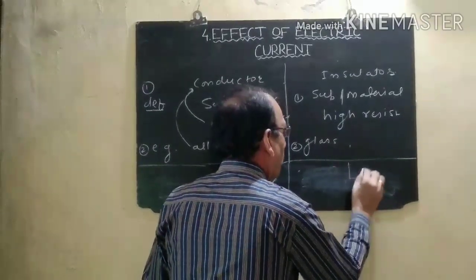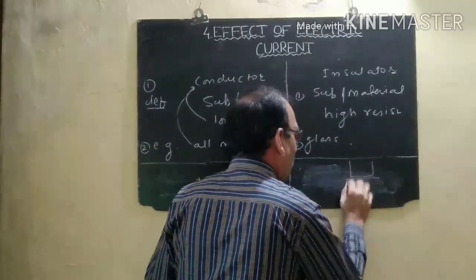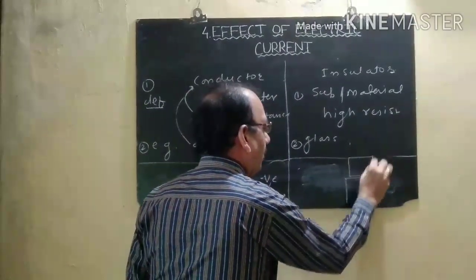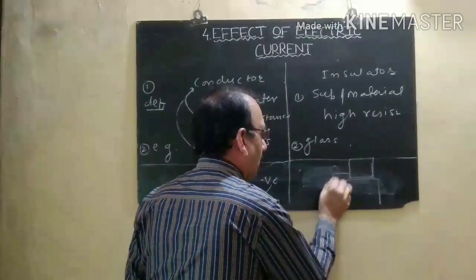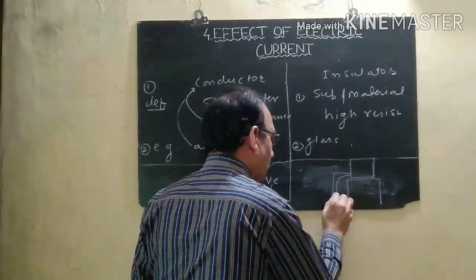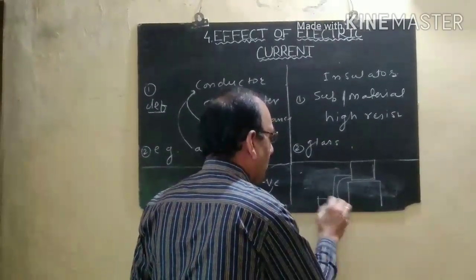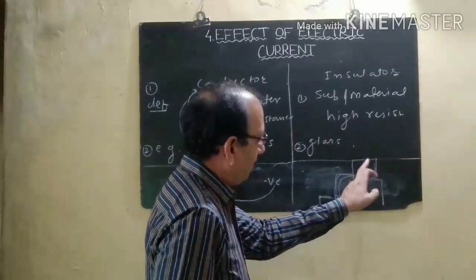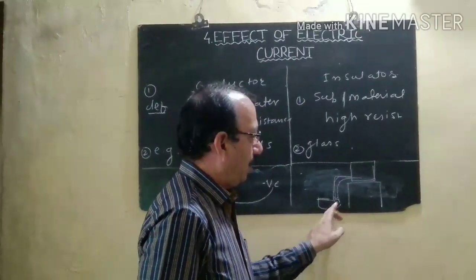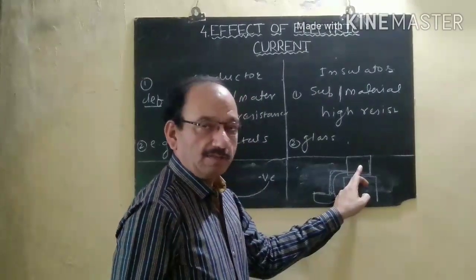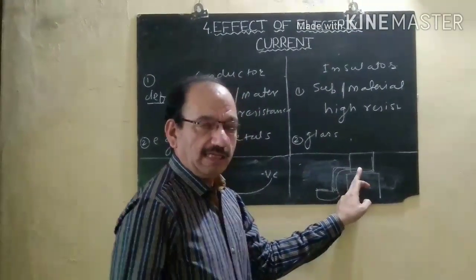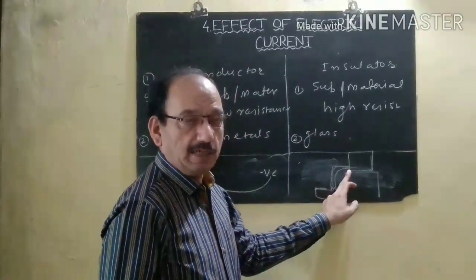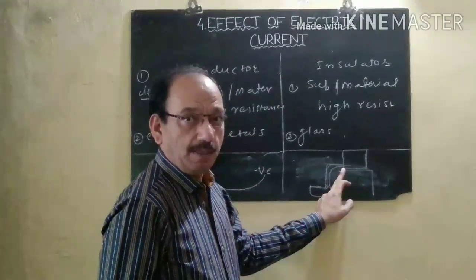Suppose the overhead tank fitted on your terrace is full of water, and when we allow this water to flow to the basin, the water starts to flow from the overhead tank to the basin. This flow of water is called water current. Another example of water current is the water flow in a river.